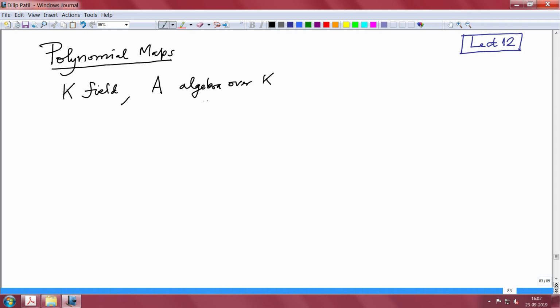For this definition I will not even need that it is a finite type algebra or such an assumption. So arbitrary algebra. What are the examples of arbitrary algebras, which one might ask. We have seen very typical examples of polynomial algebra and residue class algebras of the polynomial algebra.